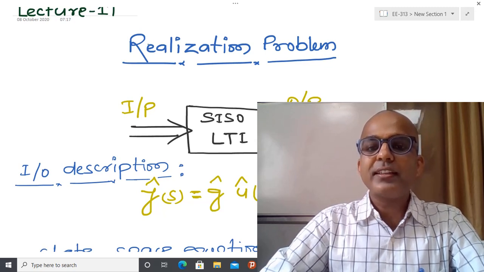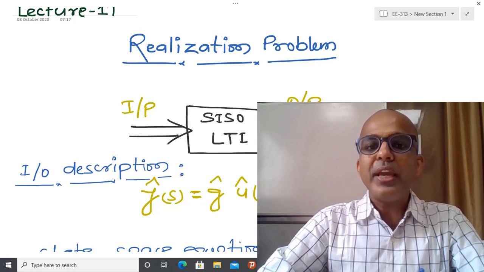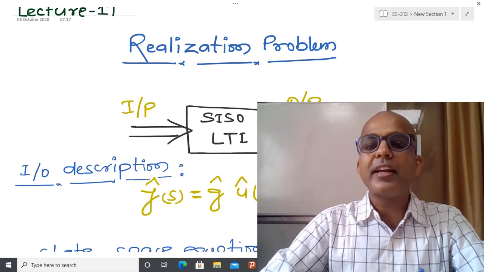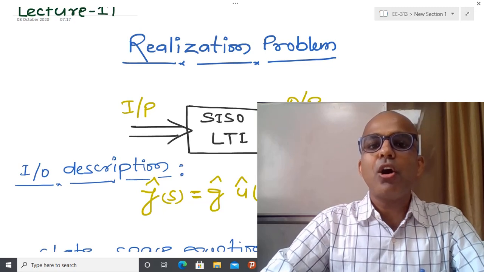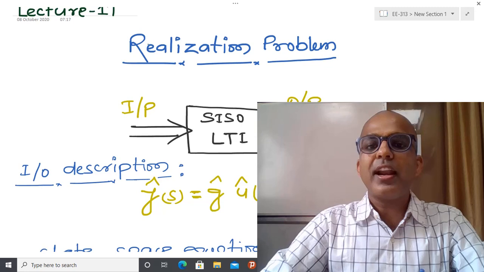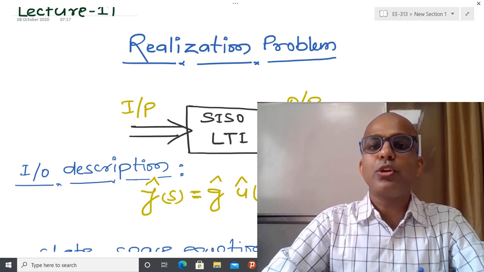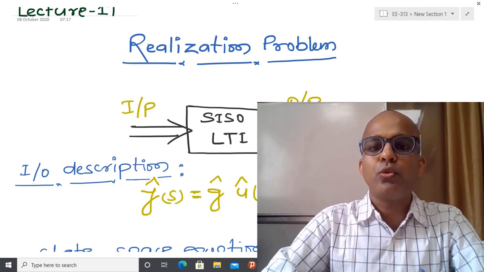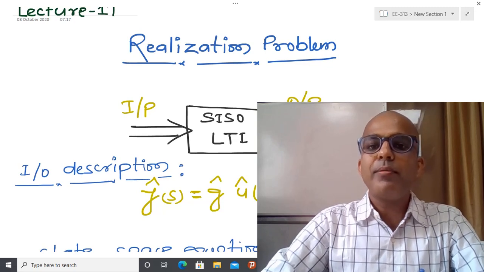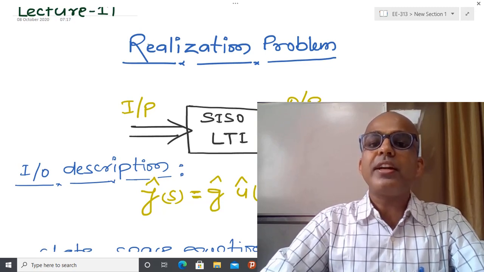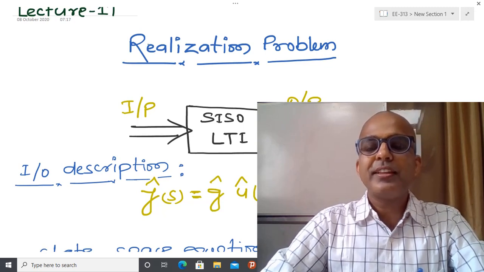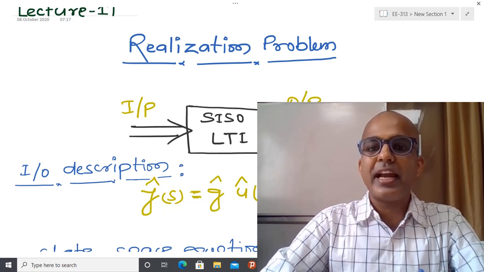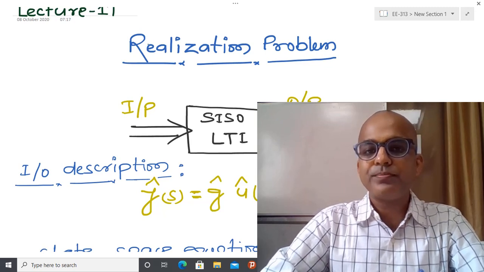Due to that reason, somehow we have to convert that transfer function into an equivalent state space representation, or some kind of equivalent first order system, because there are several well established numerical integration tools available on different software platforms. So if I have a set of differential equations, then I am able to simulate that and note the response.